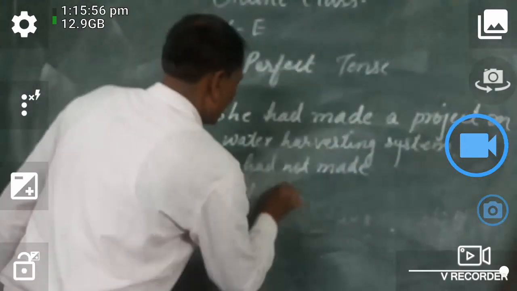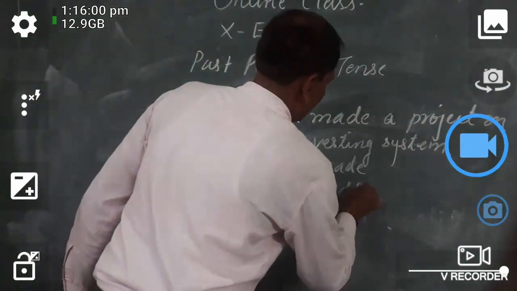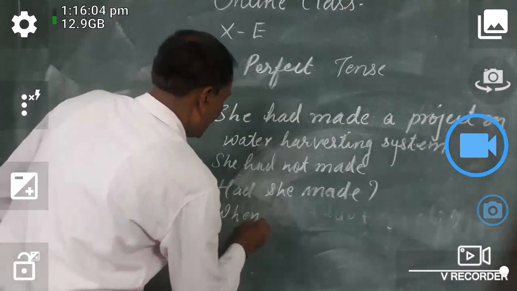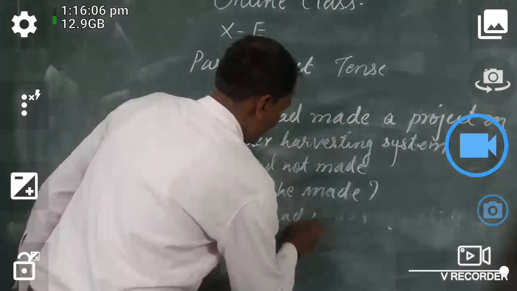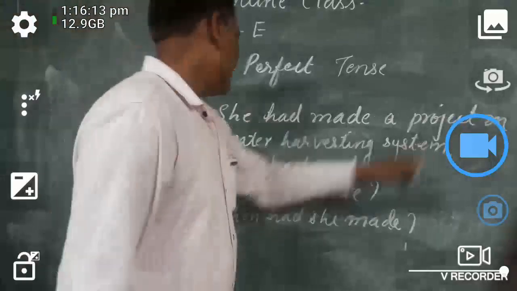And had she made, in this way. Or with a WH word: where, when had she made. So you can write water harvesting system in each sentence.